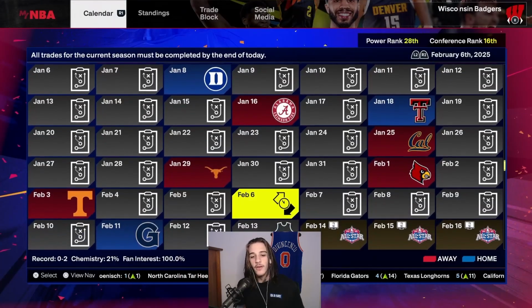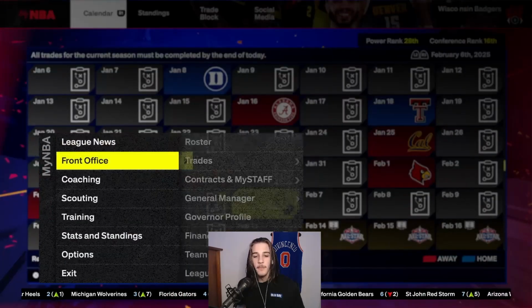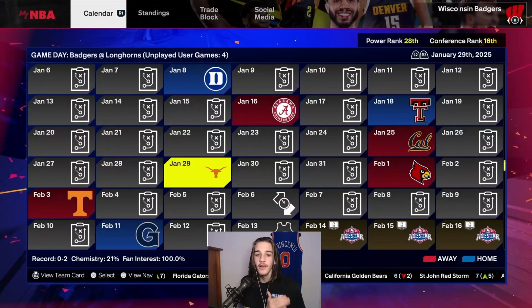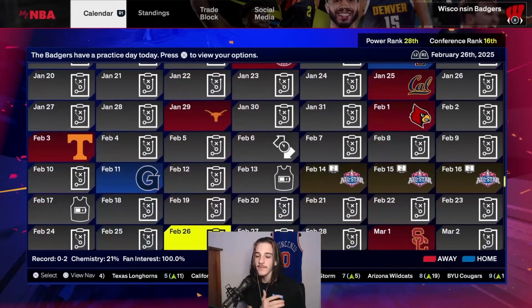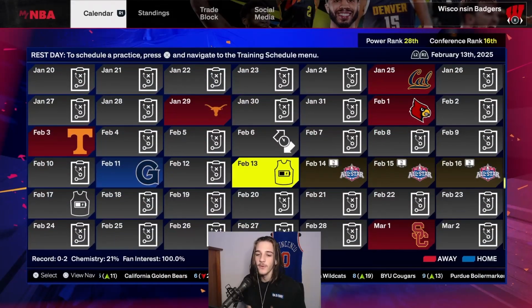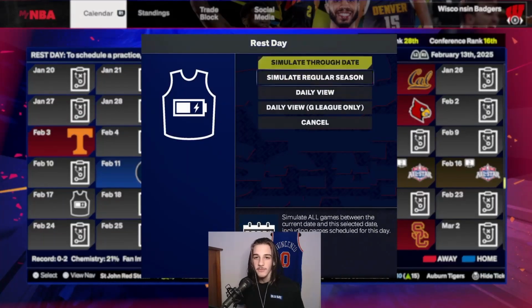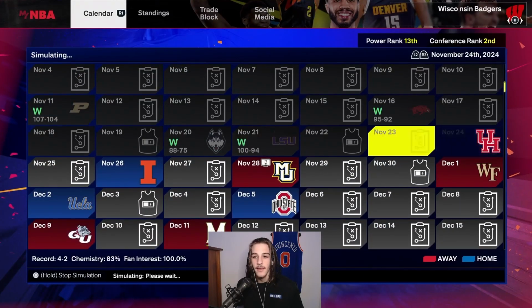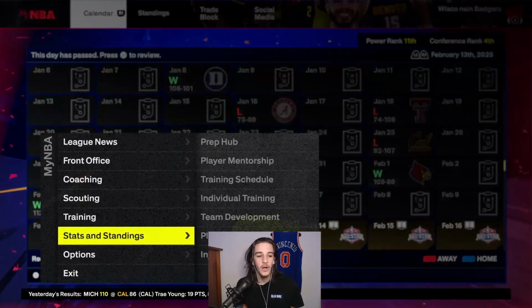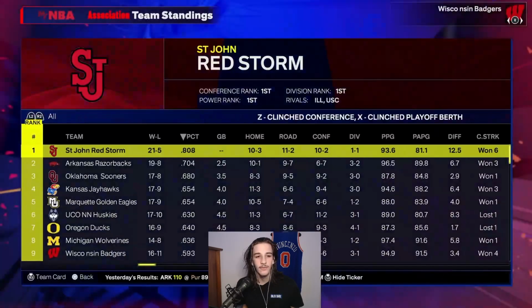Now, I'm not going to go look at any more moves, but before I start simming, I just want you to know, trades are not enabled, so no teams are making trades. If they sign somebody, they're on the roster for the rest of the season. And let's sim to the All-Star break and see what teams are good and what teams are bad. All right, so here we are at the All-Star break. Let's go look at the standings and see where teams stand.